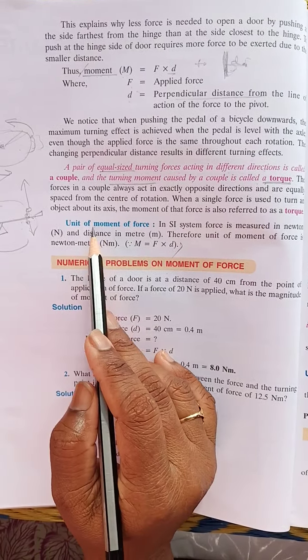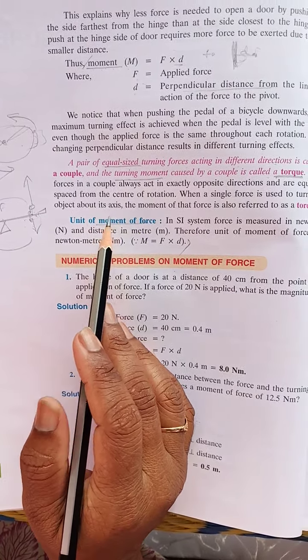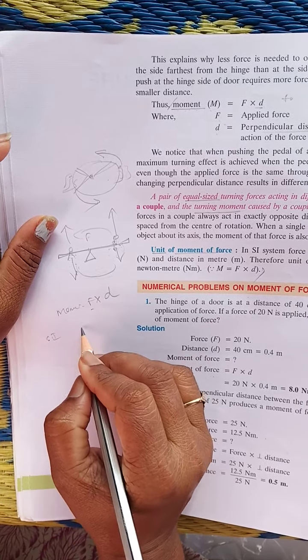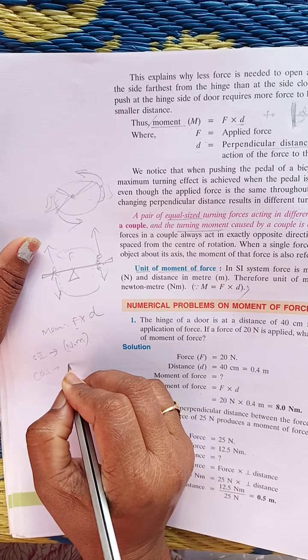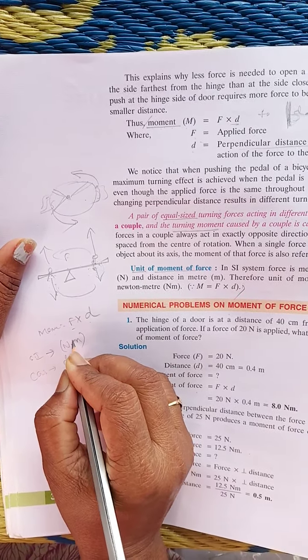Now the unit of moment of force. For every physical quantity, after learning the definition, we discuss the units. The moment formula is force times distance. The SI unit of force is Newton, and distance is meter. So the SI unit of moment is Newton meter. In CGS units, the force unit is dyne, and distance is centimeter. So the CGS unit of moment is dyne centimeter.